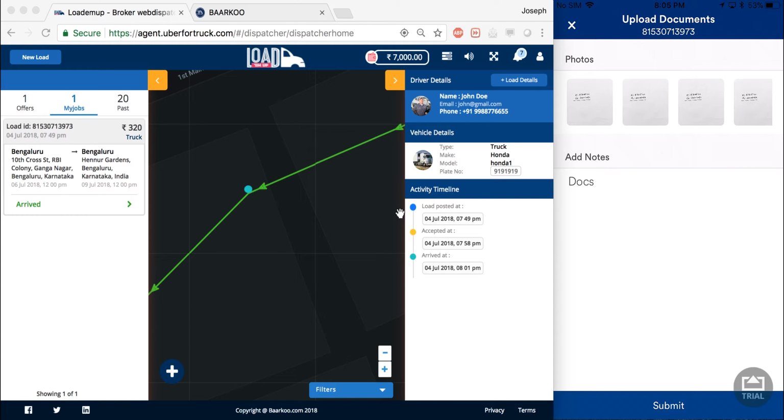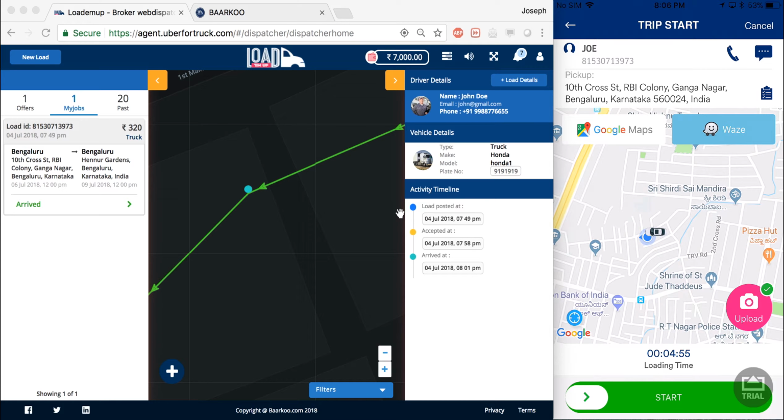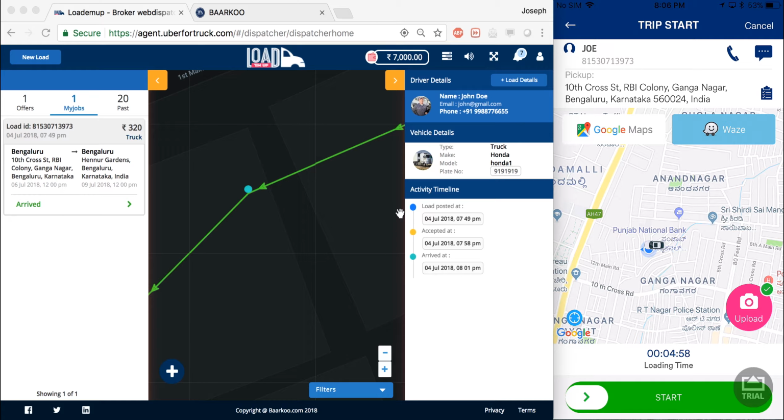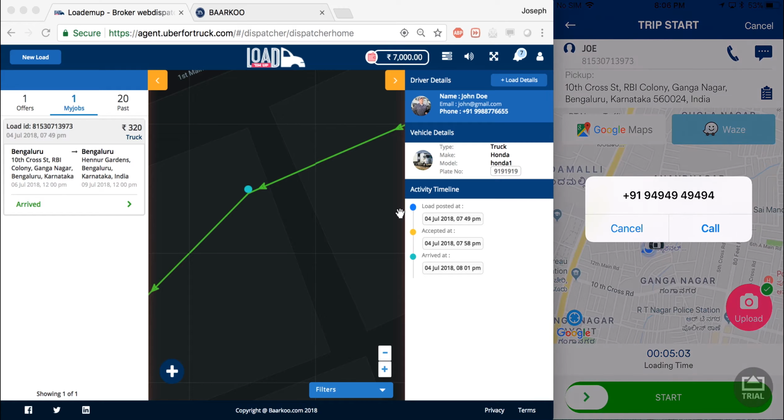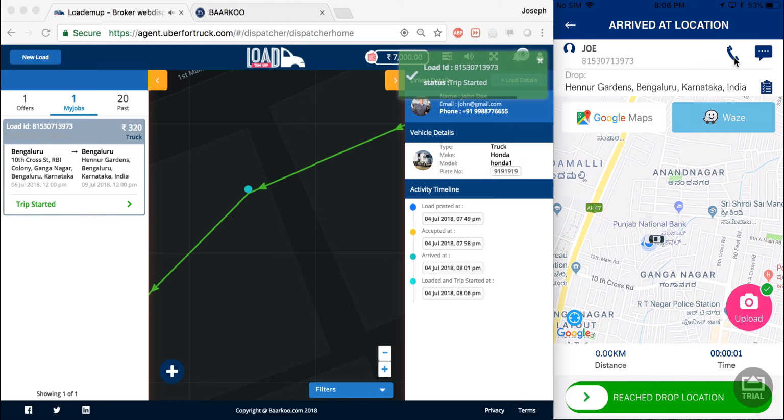Now I've uploaded a couple of more documents and now that is complete. So I go back and this is the page where I can choose Google Maps or Waze for navigation. And if I click on the call icon on the top right hand side, I can call my shipper. And I'm ready to start the trip. I will swipe right. So the shipper gets a notification saying that the trip is now started and the timeline has been updated as well.